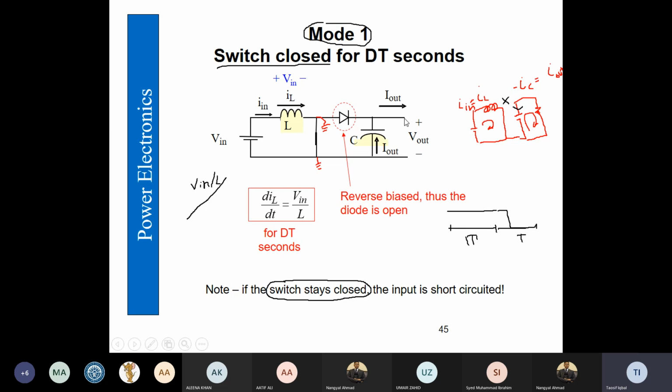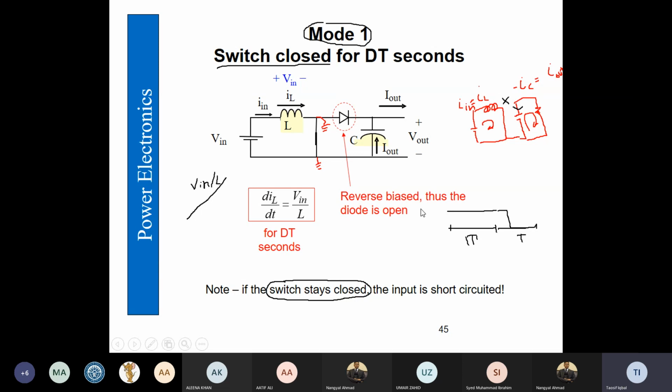So on the other side, diode becomes reverse bias, and therefore capacitor is the only source available that can supply power to the load. So current is supplied by the capacitor, therefore capacitor current is negative when it is equal to the output current.